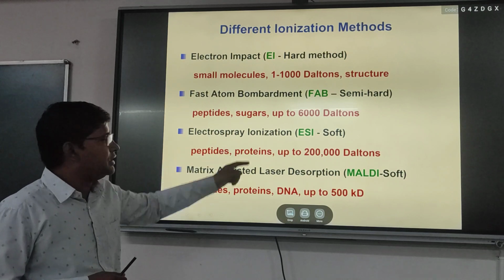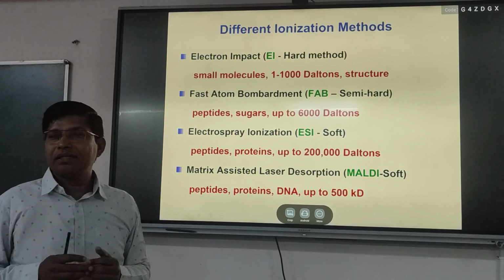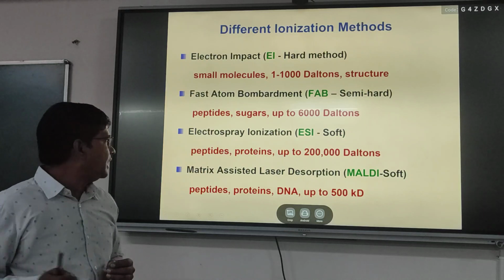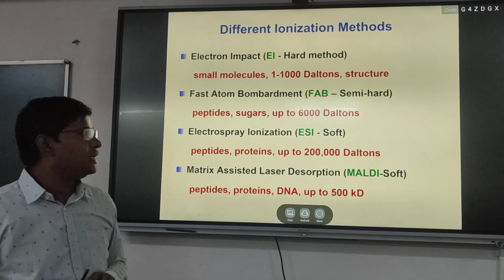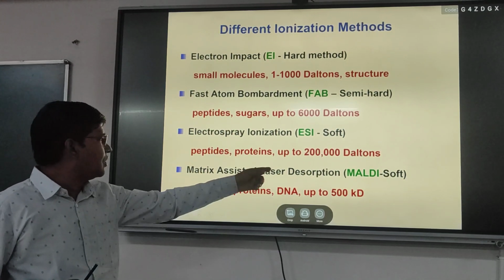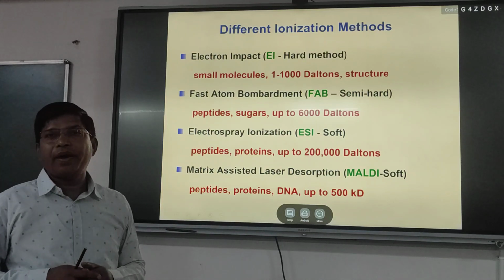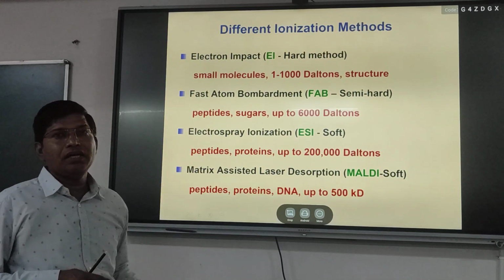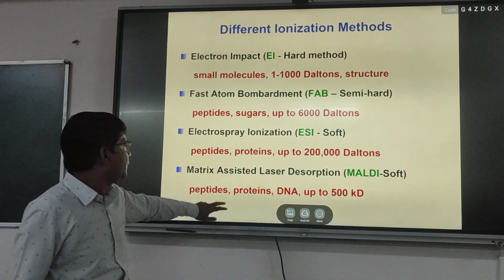Electrospray ionization is soft ionization, and we can analyze molecules with molecular weight up to 200,000 Dalton, generally peptides and proteins. MALDI is again a soft ionization example, and we can determine molecular mass up to 500,000 Dalton. This is the summary of ionization for different molecular masses.